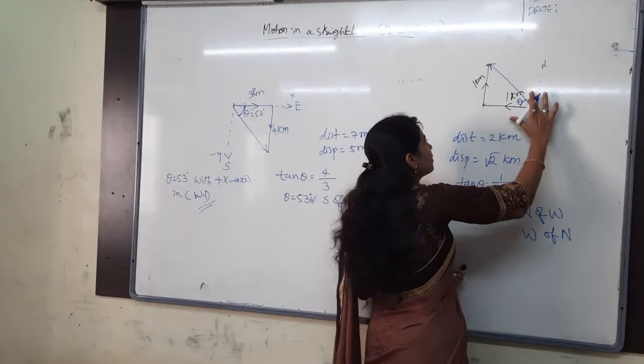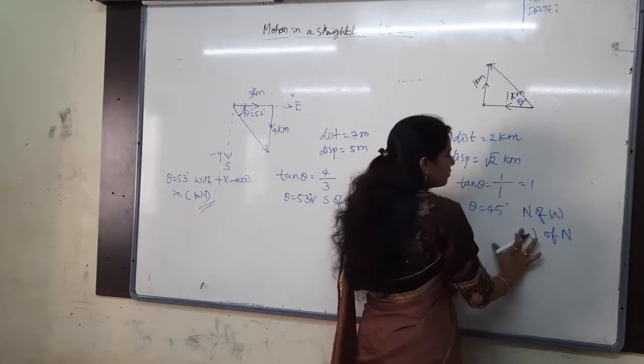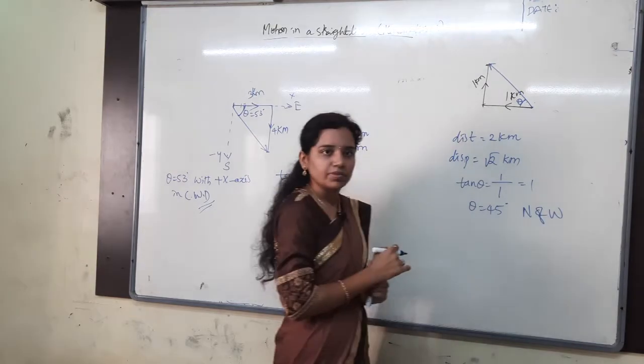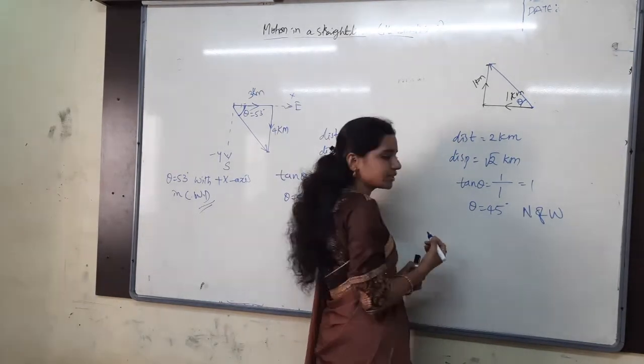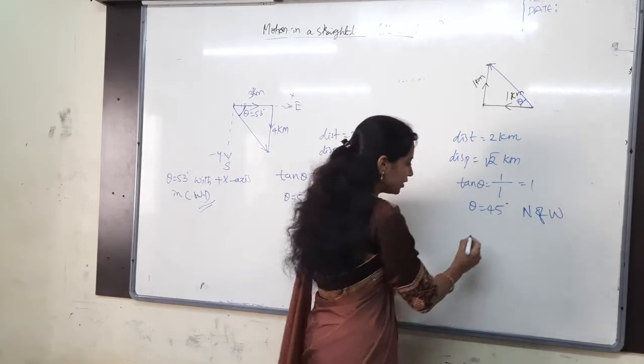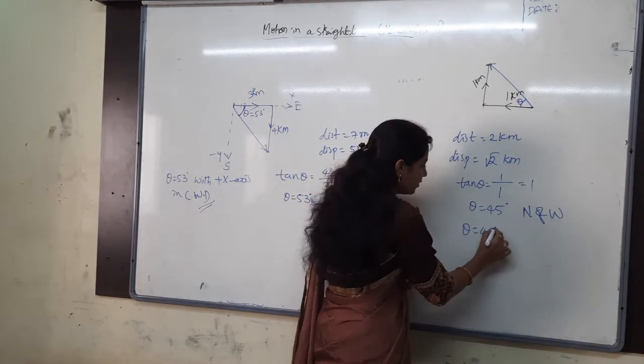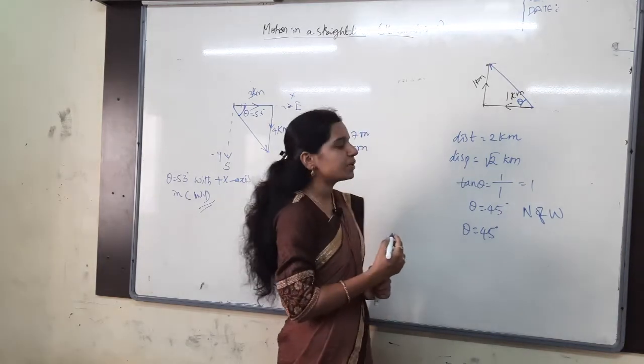As per our diagram, this will be north of west only. Okay, there is no confusion in that. Then after that, whenever you see the clockwise and then anti-clockwise directions, theta is how much I said? 45. 45 degrees with respect to which axis?